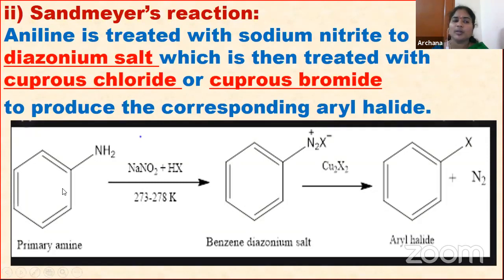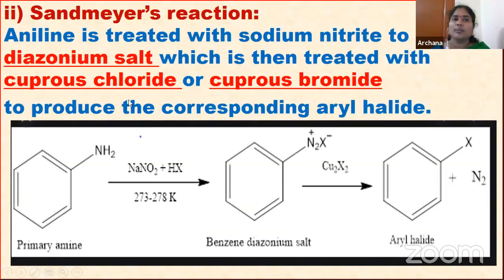So simply you can remember, aniline treated with sodium nitrite forms the diazonium salt. This diazonium salt again treated with the cuprous halides, that is, cuprous chloride or cuprous bromide, then forms aryl halides. So what is happening, children, in this? Here the diazonium group is replaced by the halogen.